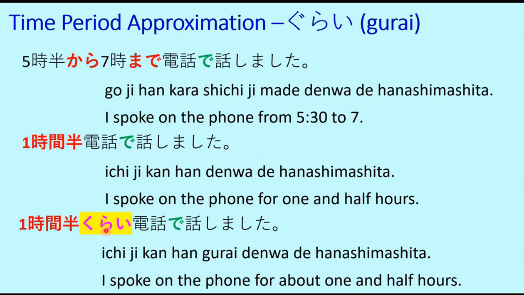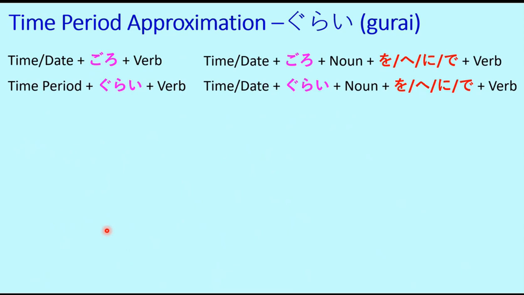So this means goro is used for specific time and gurai is used for time period or time span or time interval. So this is the difference between goro and gurai. 1時間半ぐらい電話で話しました. So this is to summarize. When there is a specific time or date, then we use goro and it is followed by the verb.